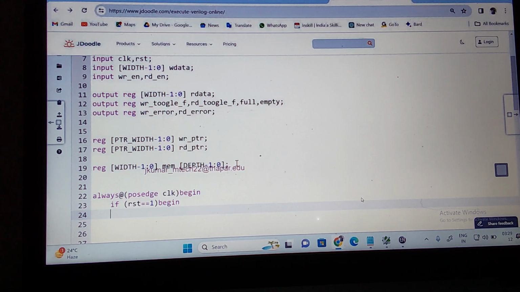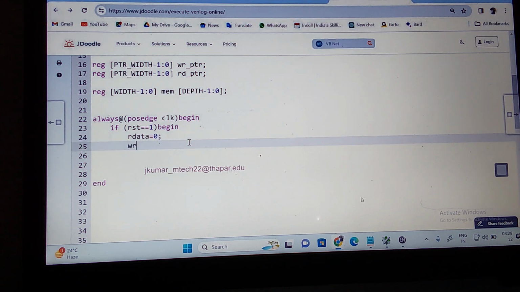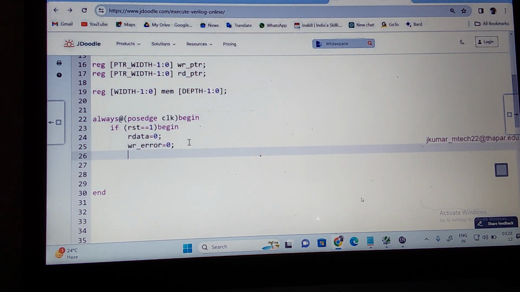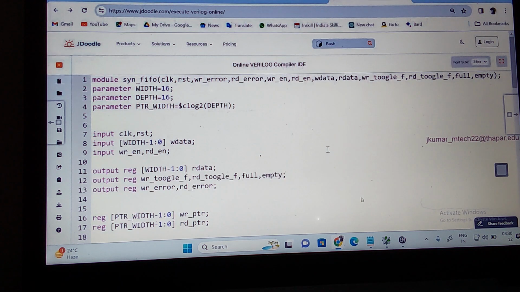You understand? When reset is equal to 0, what are the things I need to make 0? All data is equal to 0. Then write underscore error is equal to 0. Read underscore error is equal to 0. Then write underscore toggle underscore flag is equal to 0. Read underscore. Okay. The toggle spelling I was using is TOGLE.